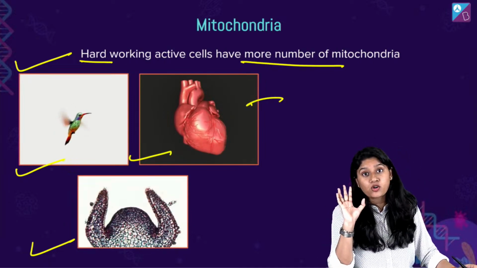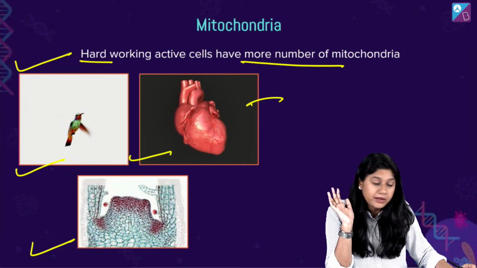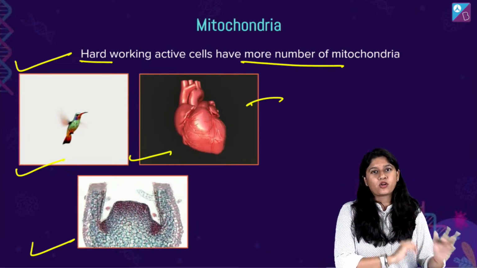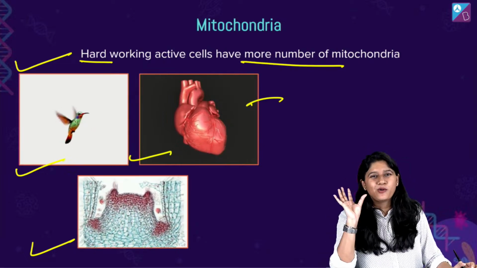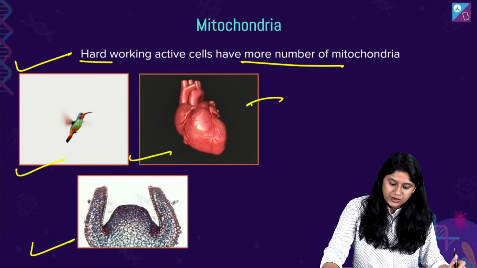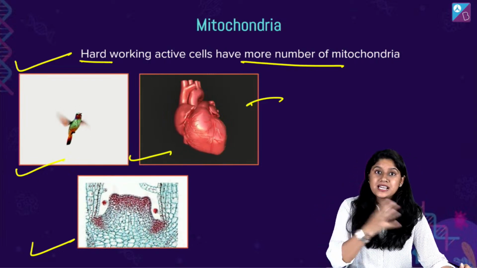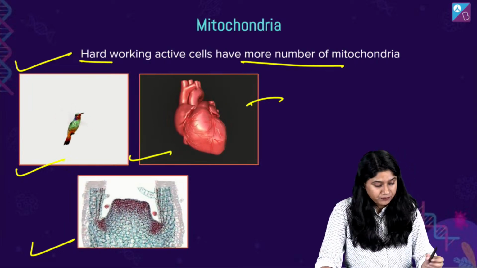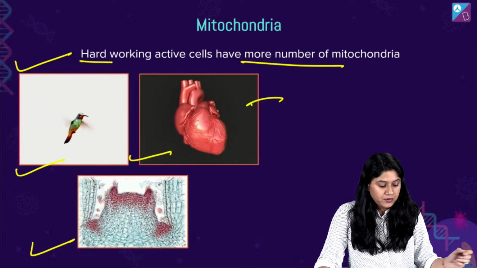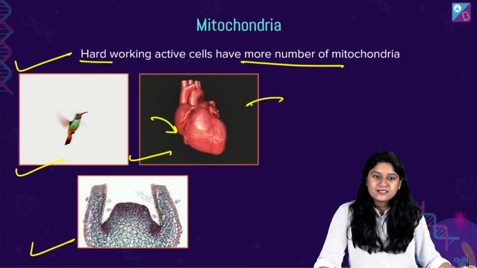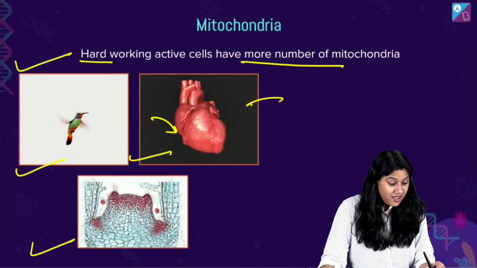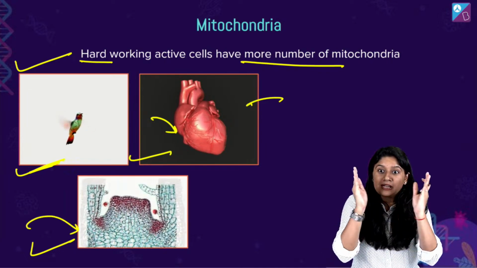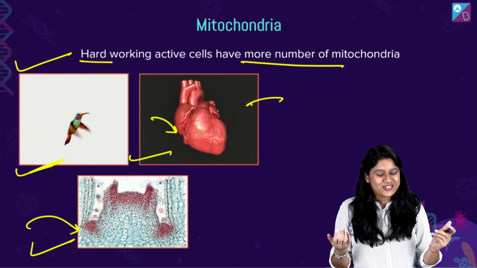So हम ये बोल सकते हैं mitochondria का नंबर fix नहीं होता है सब cell में. Clear? ऐसा नहीं है कि मेरे skin cell में सिर्फ 5 mitochondria हैं, मेरे brain cell में सिर्फ 6 होंगे. ऐसा नहीं होगा ना? Clear everyone? So the cells which need more energy will have more mitochondria. Muscle cells have more mitochondria. In heart cells, the cardiac muscle, we see more mitochondria. In a hummingbird, the wings have more mitochondria. And the apical part of meristematic tissues, the growth part, will have more mitochondria.